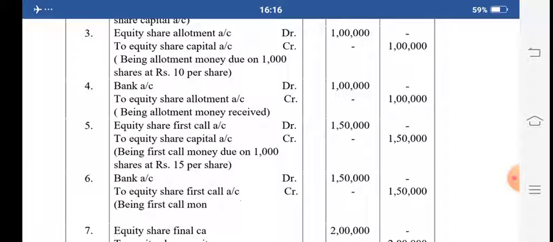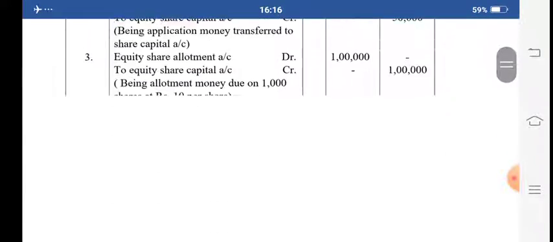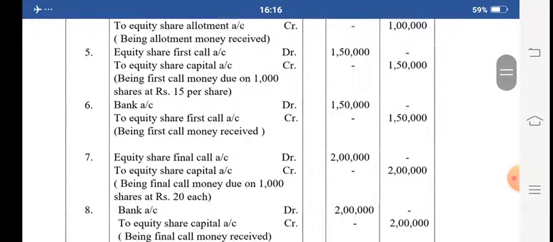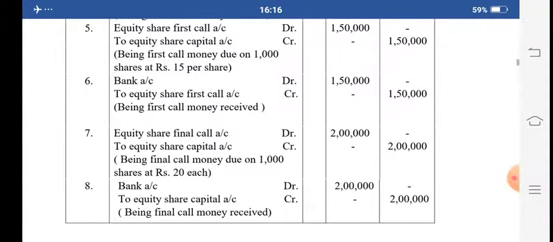Equity share first call account debit rupees 1 lakh 50,000 to equity share capital account credit rupees 1 lakh 50,000, being first call money due on 10,000 shares at rupees 15 per share. Here 1,000 shares are given by mistake, actually it should be 10,000. Next, bank account debit rupees 1,50,000 to equity share first call account credit rupees 1,50,000, being first call money received.